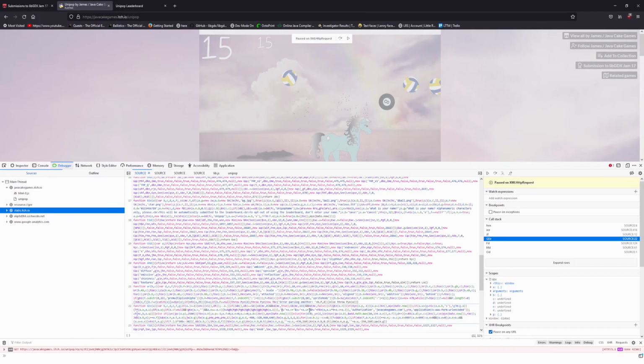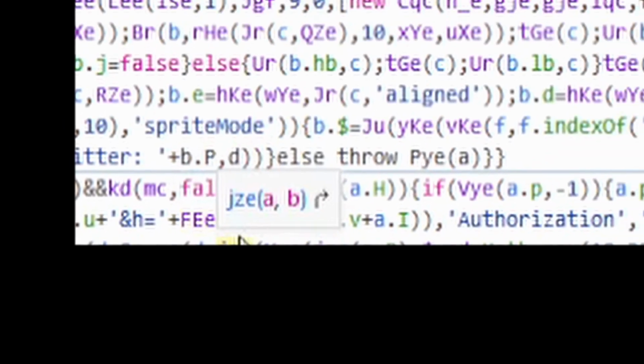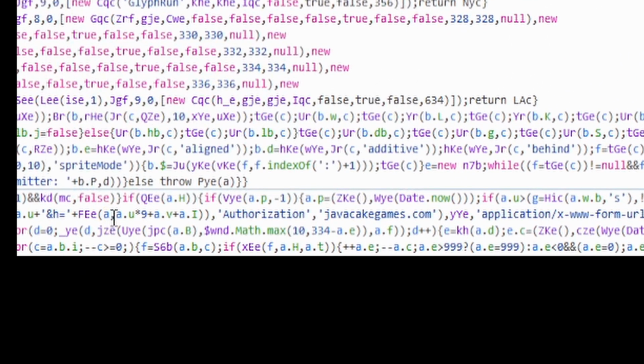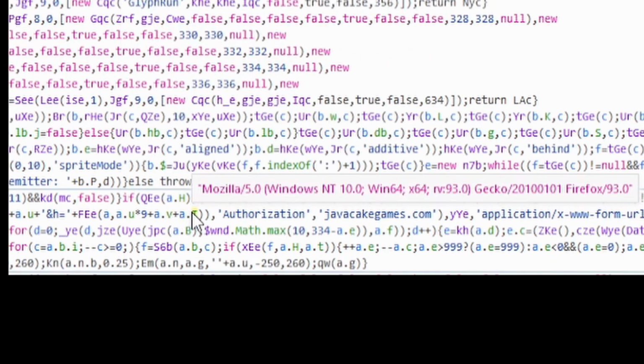we can see that H is simply the result of this mysterious function, FEE. It takes in this A object, which is maybe the context, that has a lot of stuff in there. And then it takes in a very nice long string concatenation. So it takes in our score times 9, and then concatenates our name, and then concatenates the user agent.